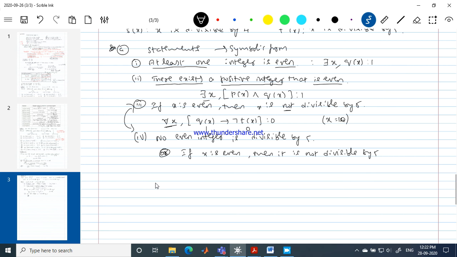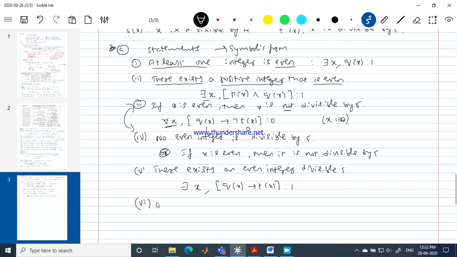Okay, next one. The fifth one: there exists an even integer divisible by 5. What about this? There exists an even integer divisible by 5. Please come again. Q of x implies divisible by 5. Yeah, it's good. Is it a true statement? Yeah, good.